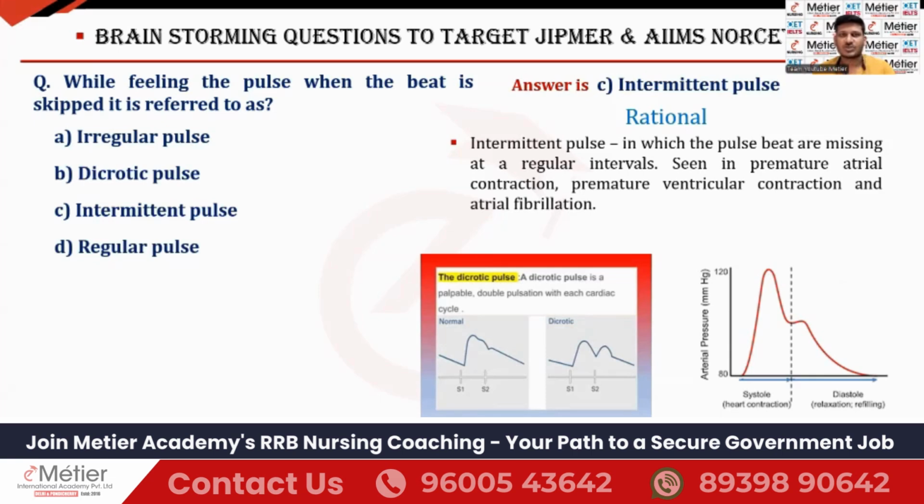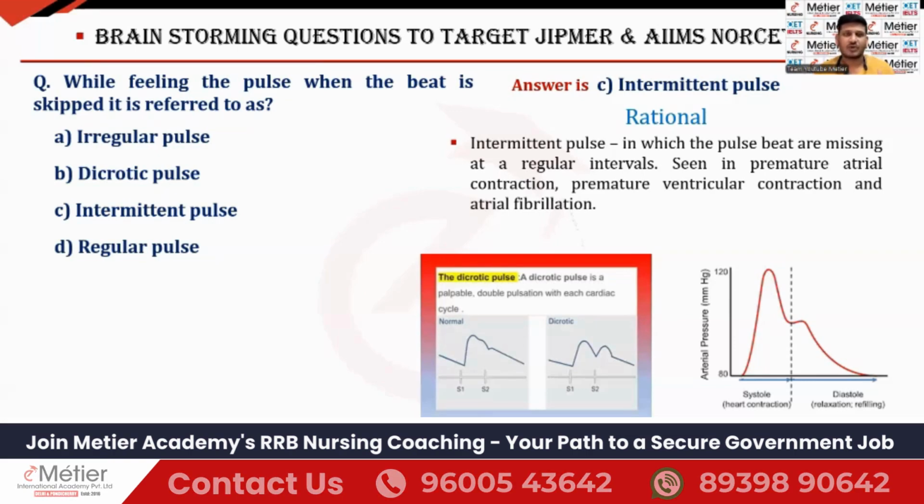So here in this question, what they are asking is skipping of beats in every cardiac cycle, at regular intervals. If these three key points are present, then you have to go for what? Intermittent pulse. Once again, I will repeat: skipping of beat, that is the first key point. At every cardiac cycle, at a regular interval. What is the meaning of regular interval? Every second beat is missing, or every first beat is missing. So it is happening regularly. So that is called as what? Intermittent pulse.